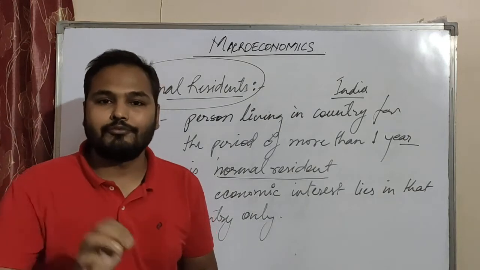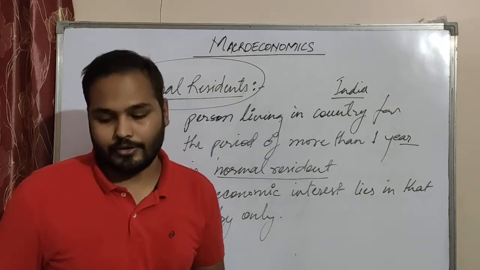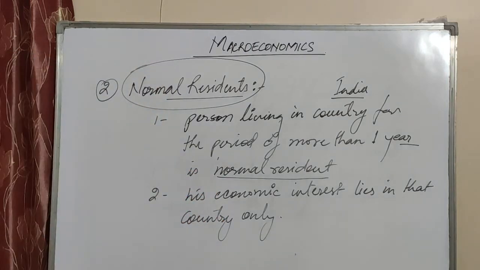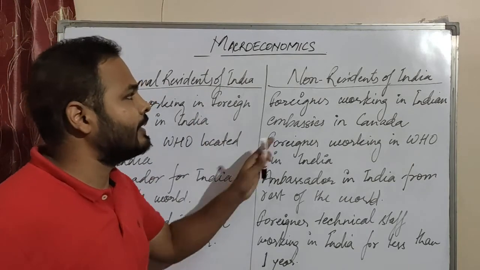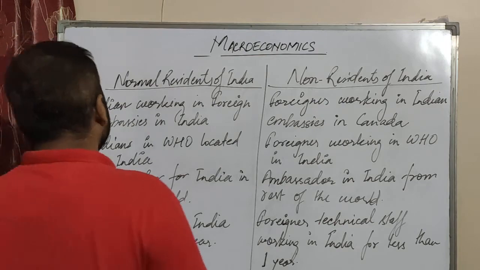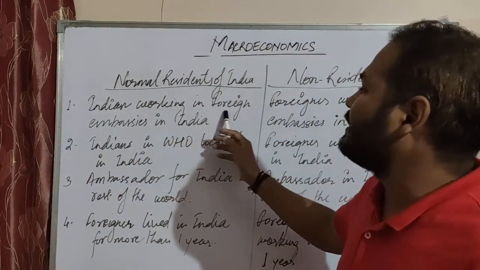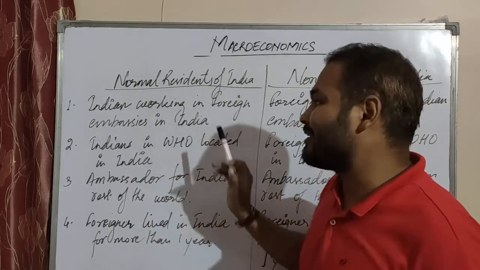Now I will give you the difference between normal residents and non-residents of the country. Some differences between normal residents of India and non-residents of India. First, Indians working in a foreign embassy in India will be called normal residents.